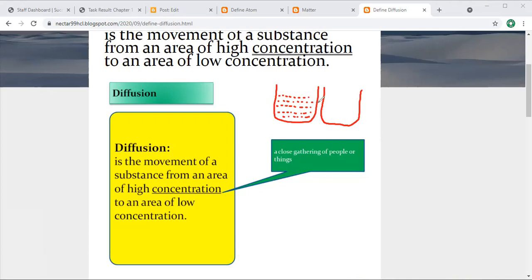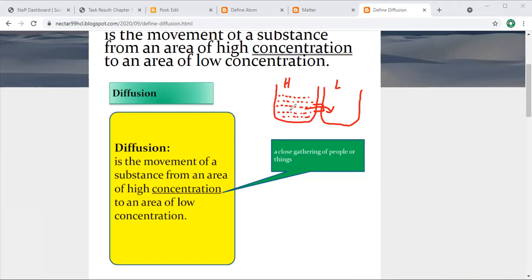Then if you make a hole here, what happens? The sand starts to move from here to this side, or the water molecules can move from here to here. Why? Because the amount of these molecules or particles is more, so they start to move from the area of higher concentration. Here the concentration is high and here it is none or low. That is the movement.